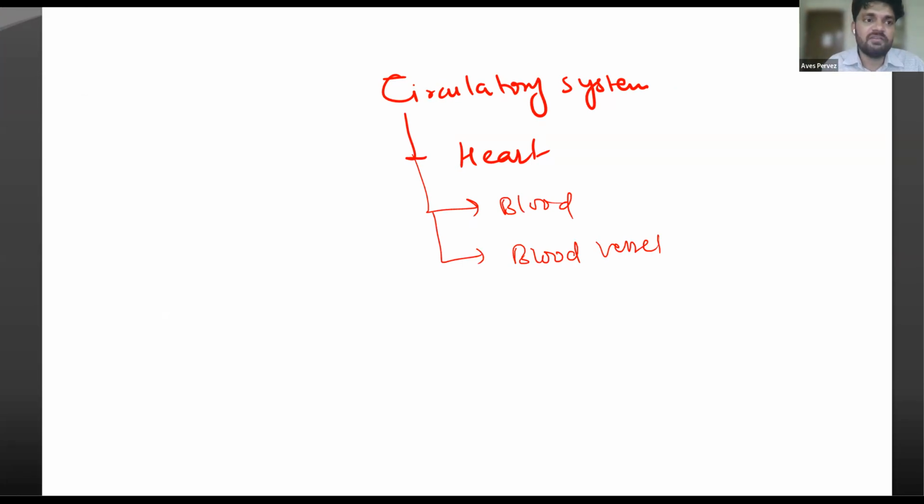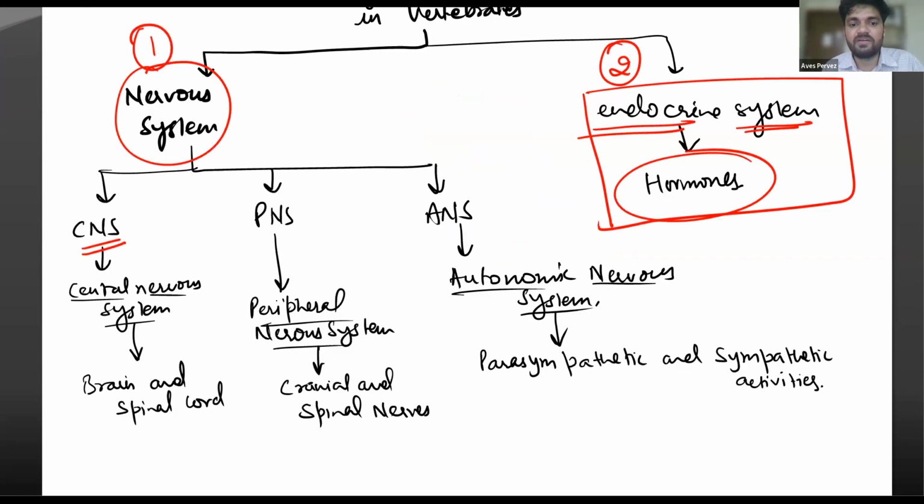So that's why we have separated this out. This peripheral nervous system consists of cranial nerves and spinal nerves, and the other one is the autonomic nervous system. The autonomic nervous system consists of parasympathetic and sympathetic activities, which we're going to discuss each and every one in detail.